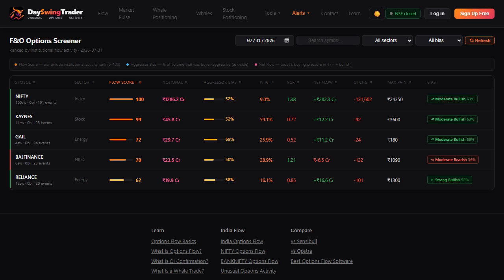The screener, for when you want to go looking rather than wait. Every name ranked by institutional flow activity, with aggressor bias, net flow in rupees, and a bias verdict, all sortable.